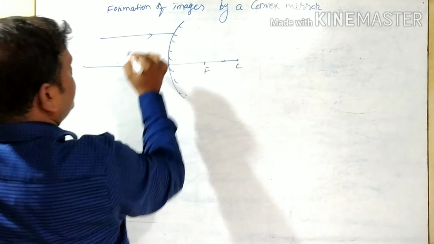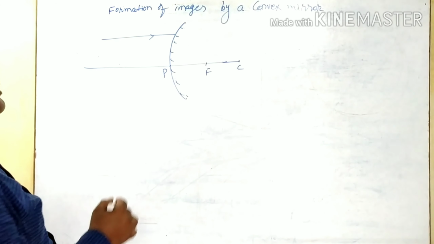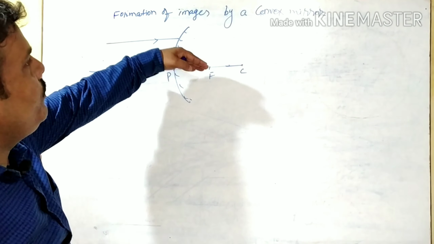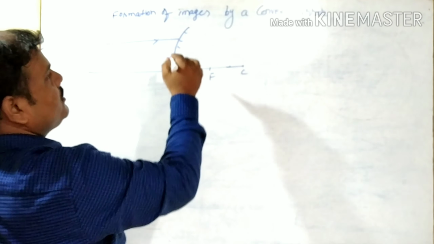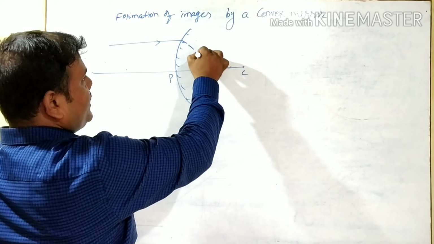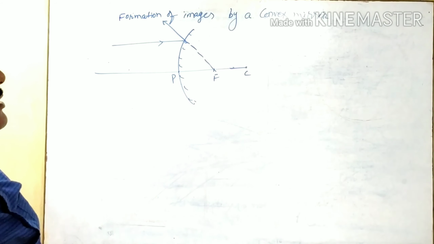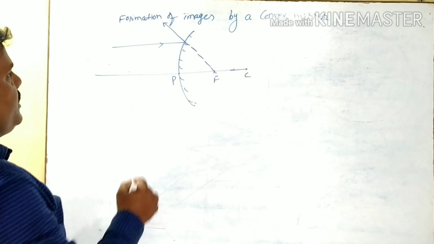A ray of light parallel to the principal axis will pass through the focus. So it will not move inside, the focus is inside of the mirror. So just you join like this and make a ray straight, which means it will diverge. So that is the first condition.